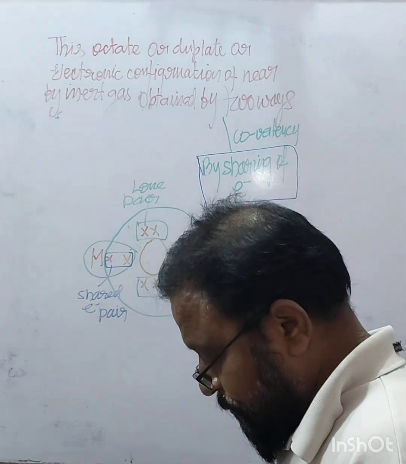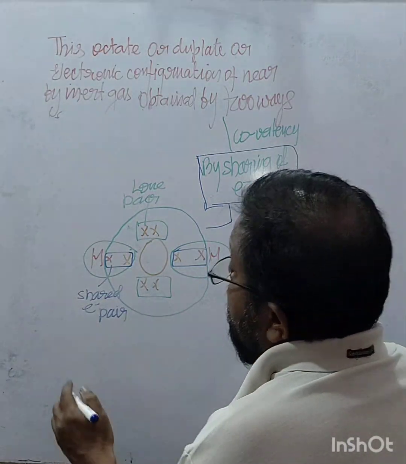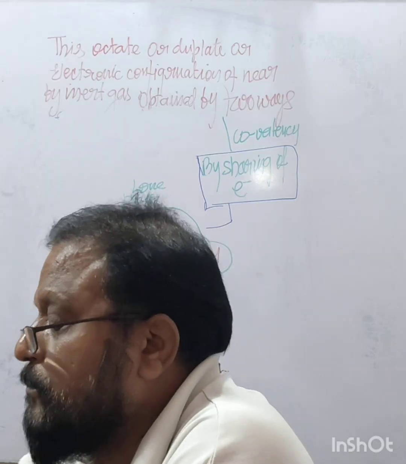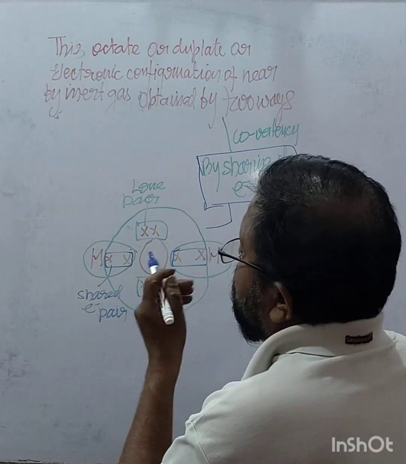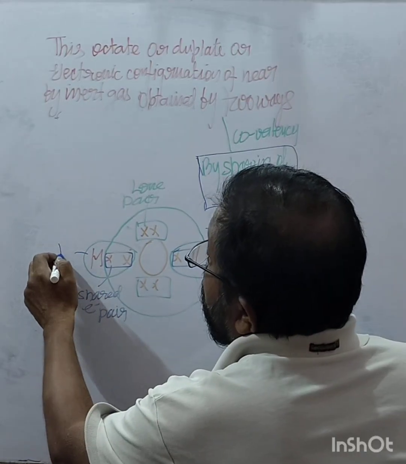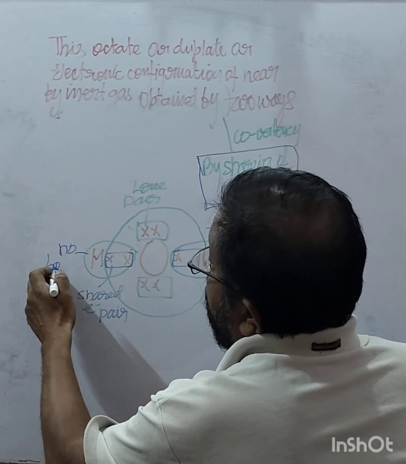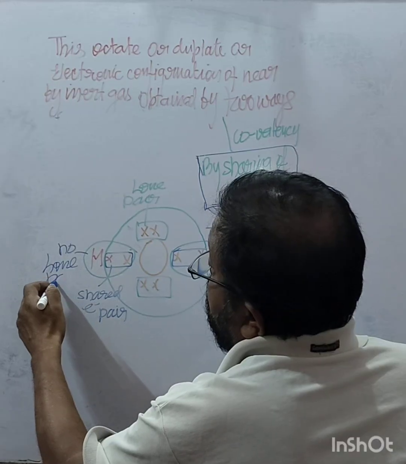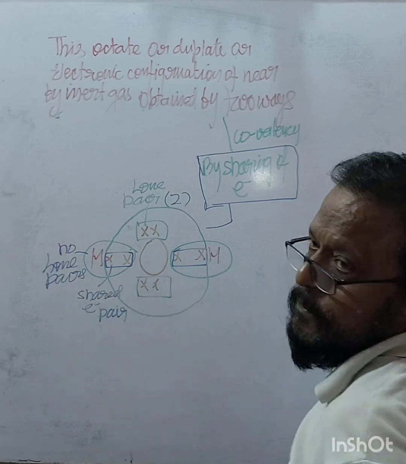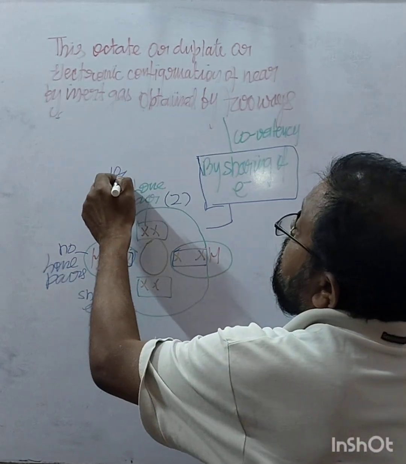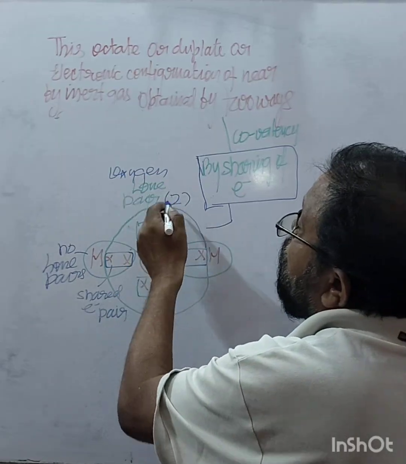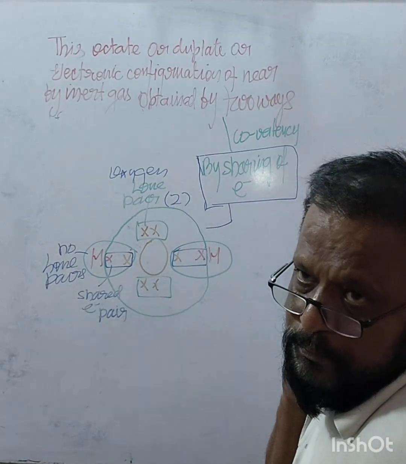Now what happens in this? As hydrogen has no lone pairs, and oxygen has two lone pairs too, right?